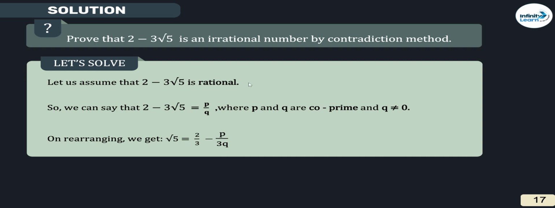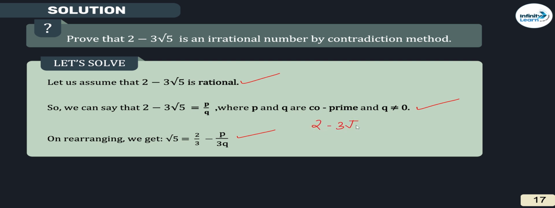Let us assume 2 minus 3 root 5 is rational, where 2 minus 3 root 5 equals p by q, where p and q are co-prime and q should not be equal to 0. Rearranged: root 5 equals 2 by 3 minus p upon 3q. Sir, how did you rearrange? Please show it a little.